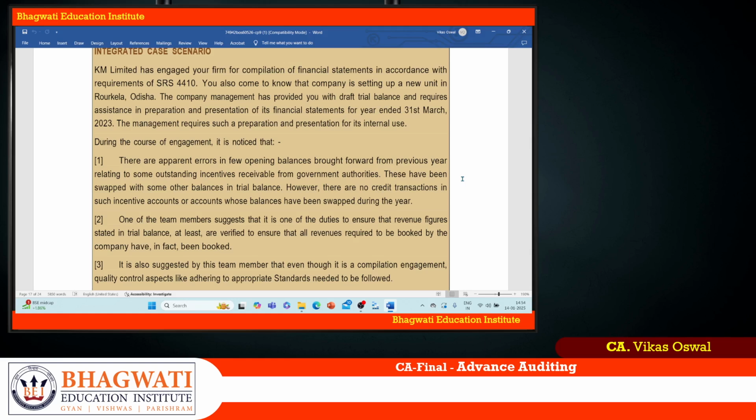As I told you, in a compilation engagement, you will be given a trial balance and based on that you will prepare financial statement. The management requires such preparation and presentation for its internal use. It's for internal use they want it.